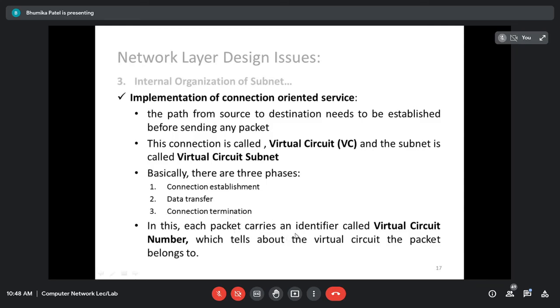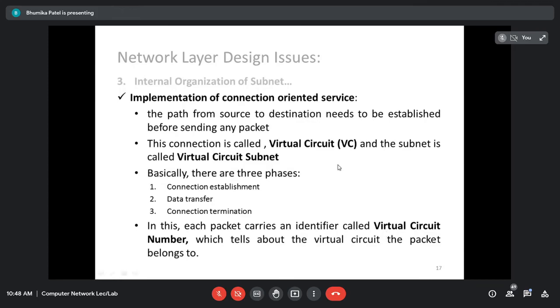So in this, each packet will carry an identifier which is called the virtual circuit number. Why? Because it may be possible that from the source to the destination there are multiple paths. So multiple circuits have circuit number 1, circuit number 2, circuit number 3. If I'm choosing a particular circuit, I'm choosing one particular path, so every packet is going to use that number, which tells which path I have used: path number 1, path number 2, path number 3, and so on.